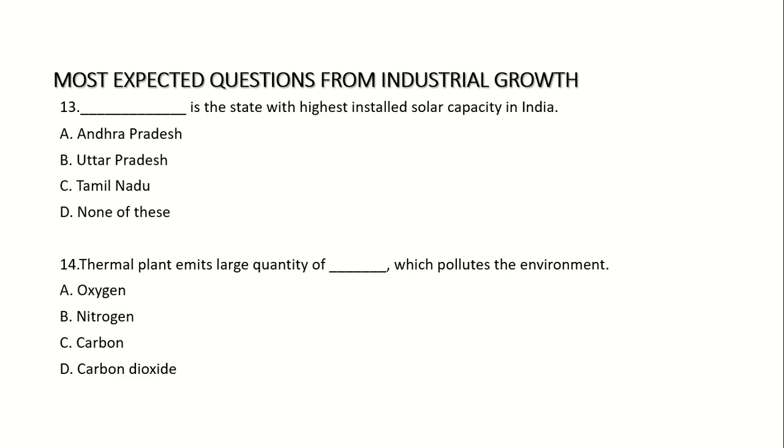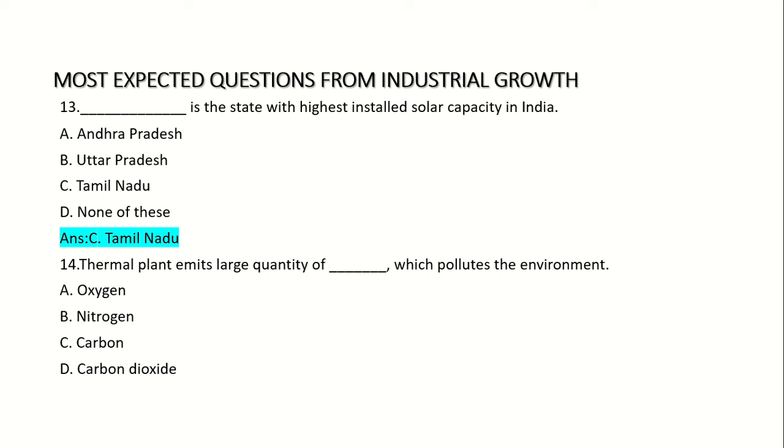13th question. Which is the state with highest installed solar capacity in India? Option A. Andhra Pradesh. Option B. Uttar Pradesh. Option C. Tamil Nadu. Option D. None of this. Answer. Option C. Tamil Nadu.